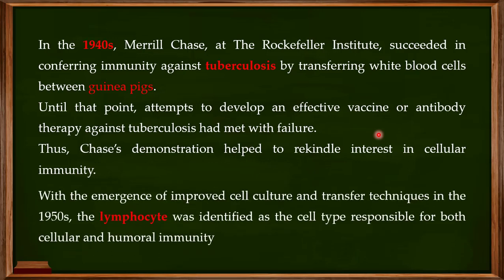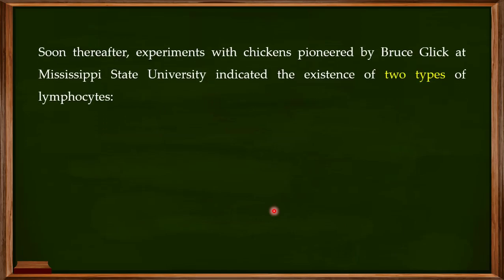Now with the emergence of improved culture and cell transfer techniques in the 1950s, the lymphocytes were identified as the cells responsible for both the cellular and the humoral immunity. So the cellular immunity surfaced because of the experiments of Merrill Chase and the improvement of the cell culture and transfer techniques. Soon after, experiments were carried out with chickens by Bruce Glick, and they identified two types of lymphocytes in chickens.